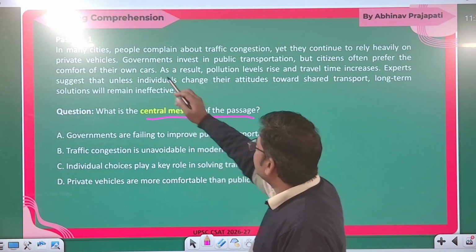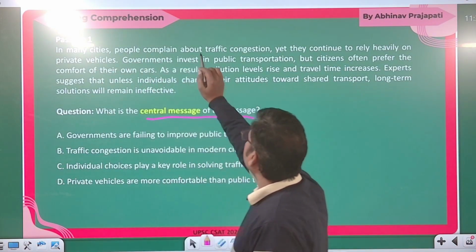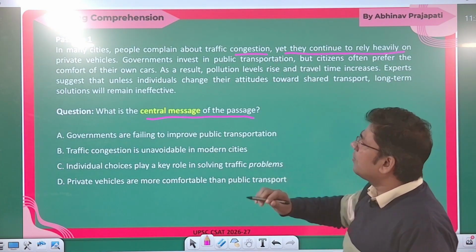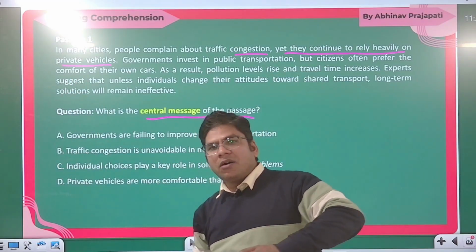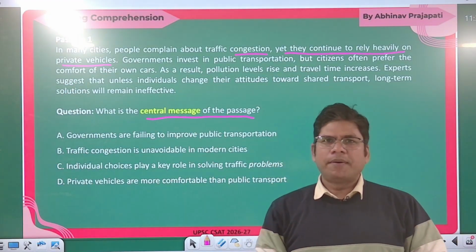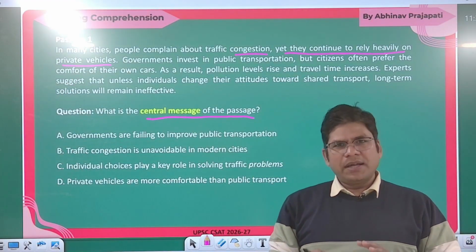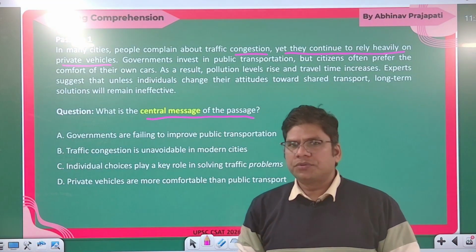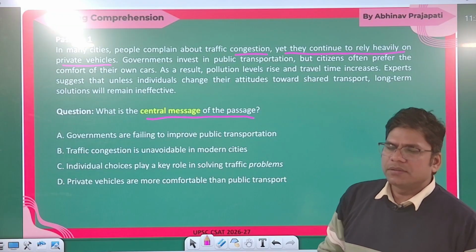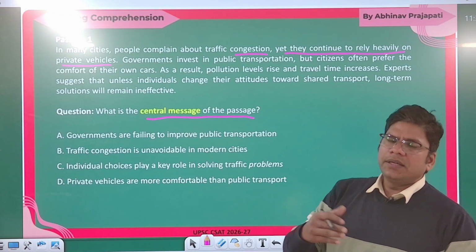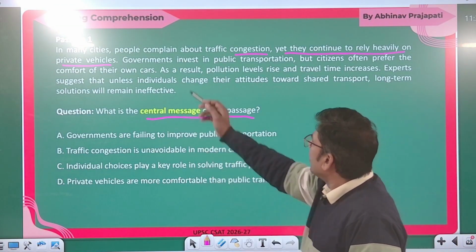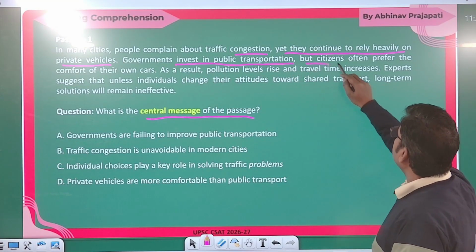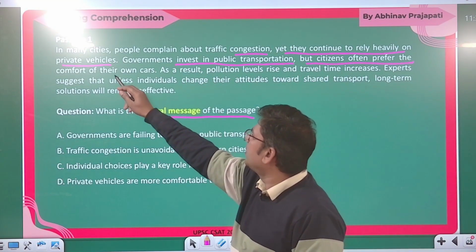In many cities people complain about traffic congestion, yet they continue to rely heavily on private vehicles. People always complain about the heavy traffic, but despite that, they mostly use their private vehicles. Government invests in public transportation, but citizens often prefer the comfort of their own car.